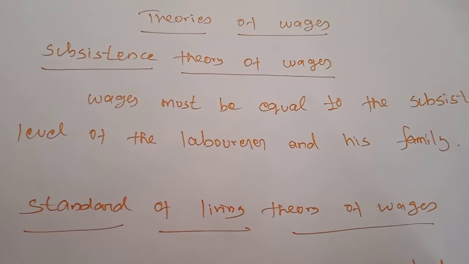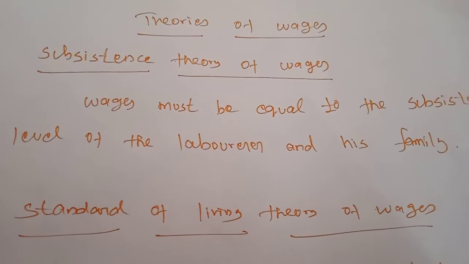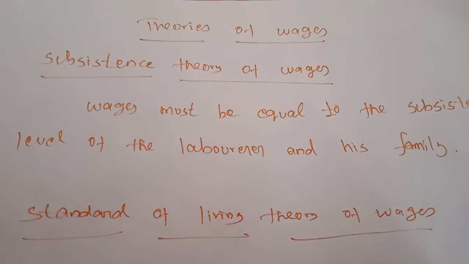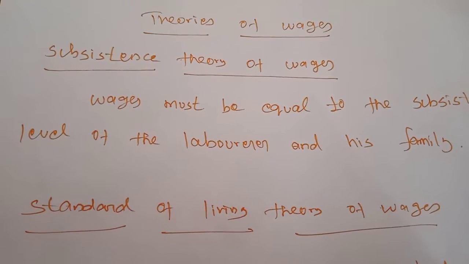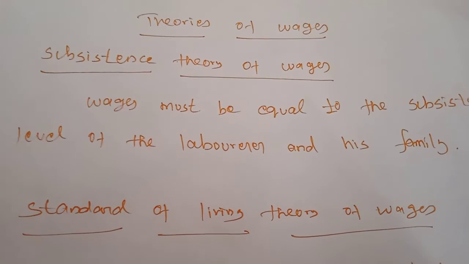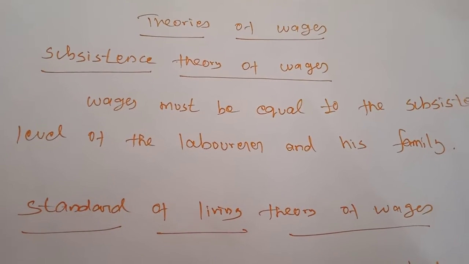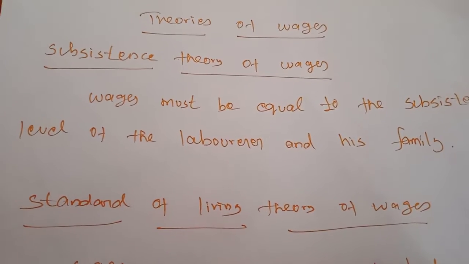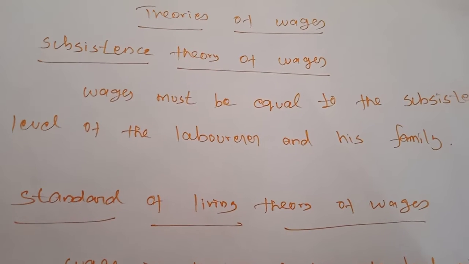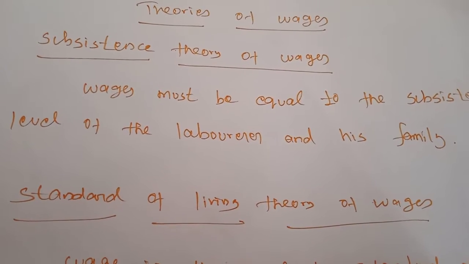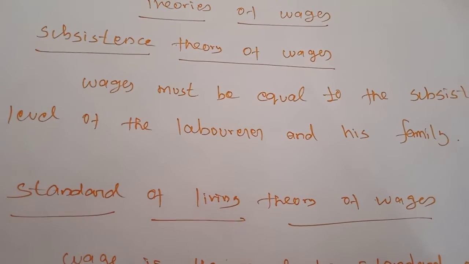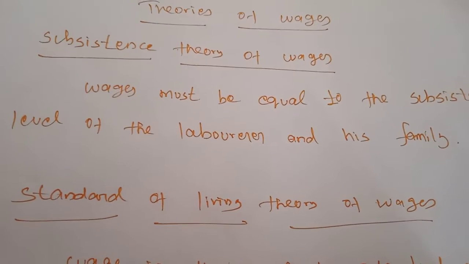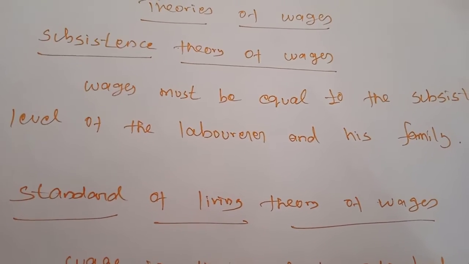And because of that, the population also may increase. Suppose the population is increased, what will happen? The number of laborers also will be increased. And if the number of laborers is increased, the wage level will be decreased. So because of that, all the laborers will not be able to spend the money for the subsistence level. They will not be able to spend the amount of money needed to purchase their subsistence.